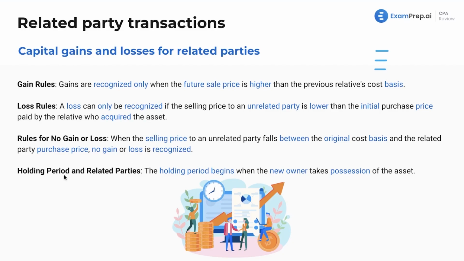Boom, that's the answer. Holding period and related parties. The holding period begins when the new owner takes possession of the asset, so we're going to reset it. Can't use someone else's long-term rule, holding it for a year for your own benefit.